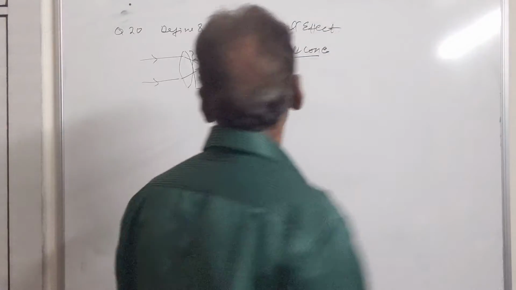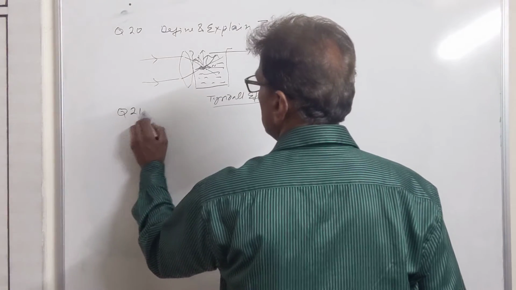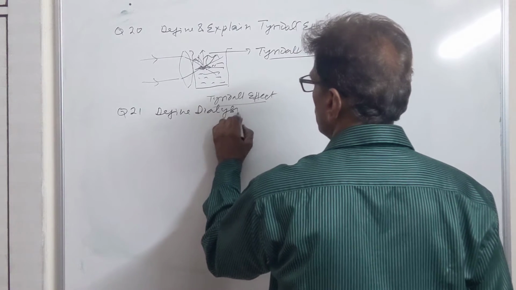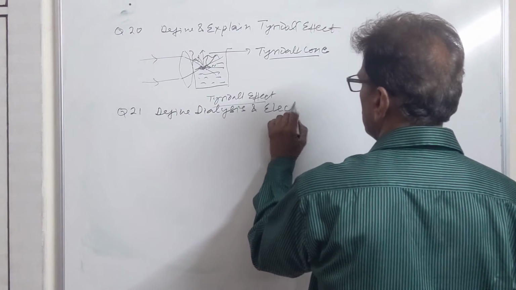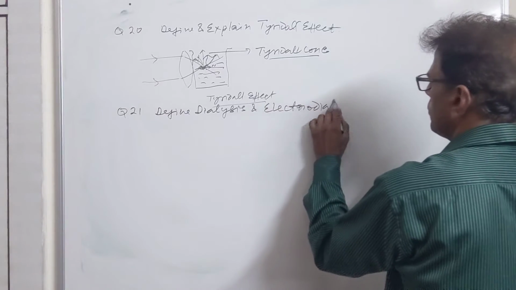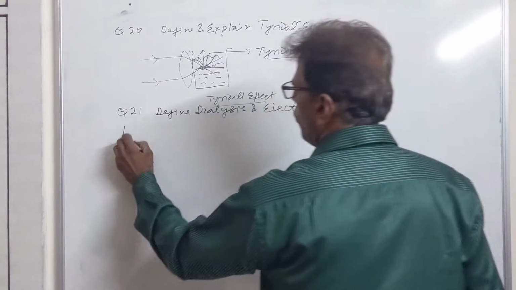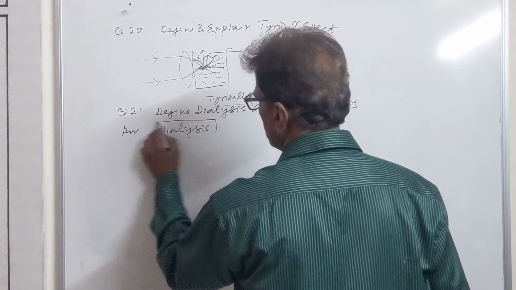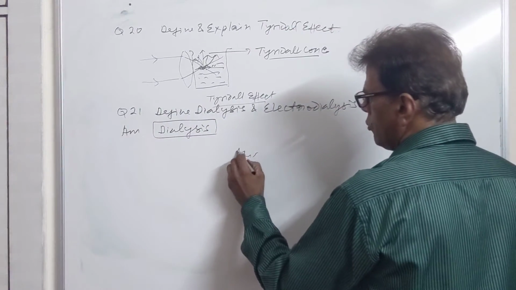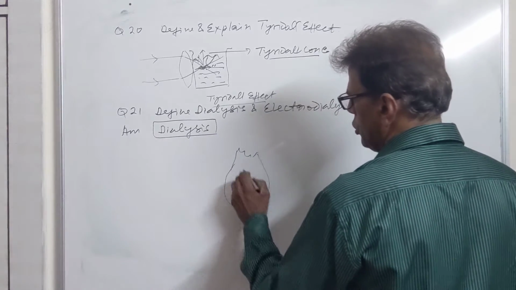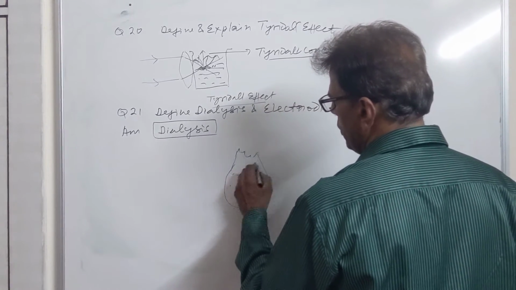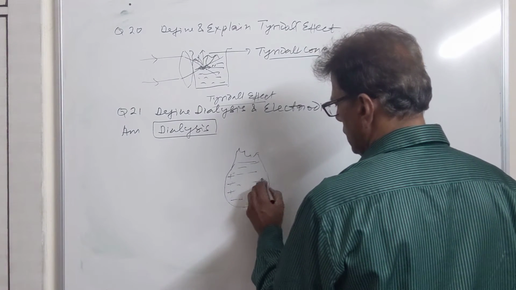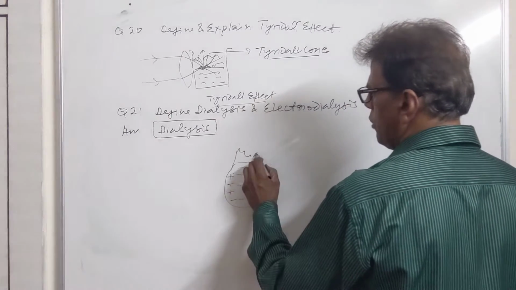Now we have what is dialysis. Question number 21 is define dialysis and electrodialysis. Now what is dialysis? Now a colloidal solution, when colloidal solution is prepared, it is contaminated with many electrolytic ions which are produced as side product.